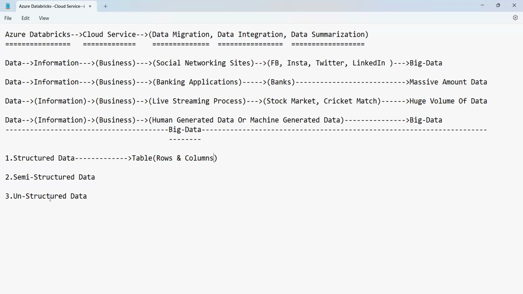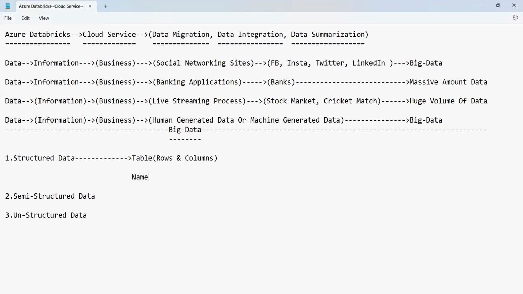Rows and columns. For example, I'm just taking one here, everyone.